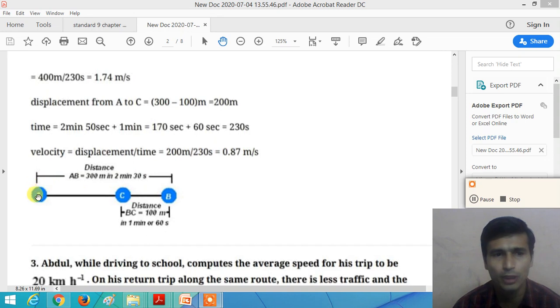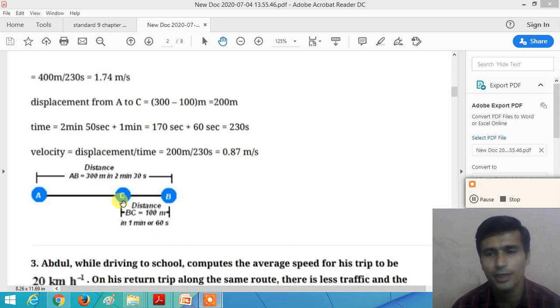That means to cover a distance of 300 meter, Joseph takes a time of 150 seconds, right? After that he turns back, travels a 100 meter distance in 1 minute, or we can say 60 seconds, and reaches the point C.